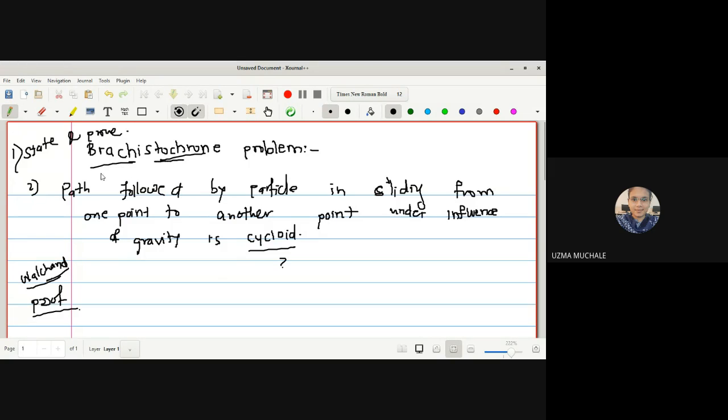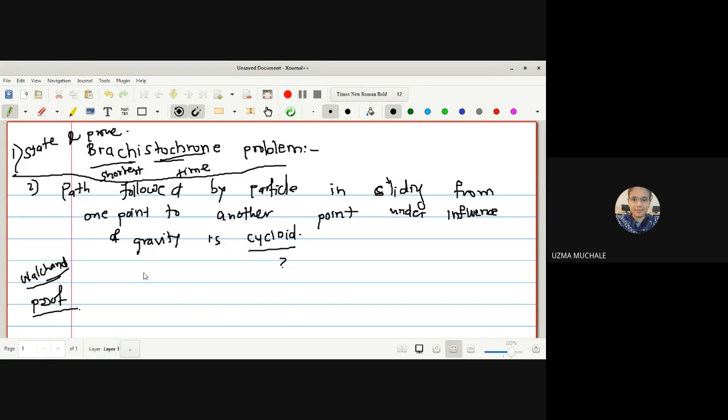Brachisto means what? Shortest. Chrone means what? Time. Shortest time problem. Or the question may be the path followed by the particle in sliding from one point to another point under the influence of gravity is a cycloid. Okay. Now the brachistochrone is a path joining the two points